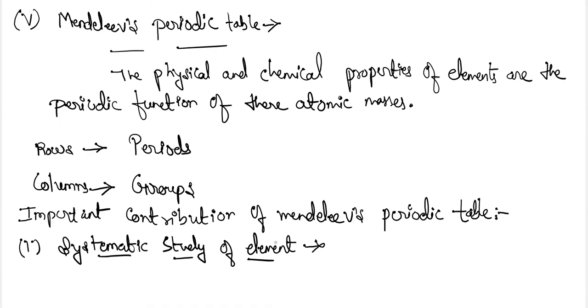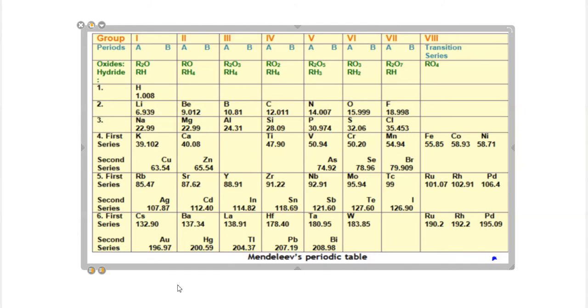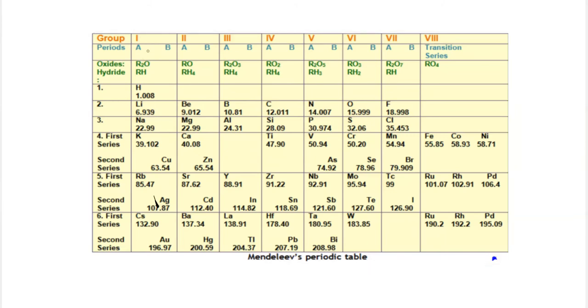Let me make you aware of Mendeleev's periodic table. Students, here you can see Mendeleev's periodic table. The groups are the columns. Group numbers 1, 2, 3, 4, 5, 6, 7, and 8. There are 8 groups, and each group contains two different series, A series and B series: 1A, 1B, 2A, 2B, 3A, 3B, 4A, 4B, 5A, 5B, 6A, 6B, 7A, 7B, and 8 transition series.